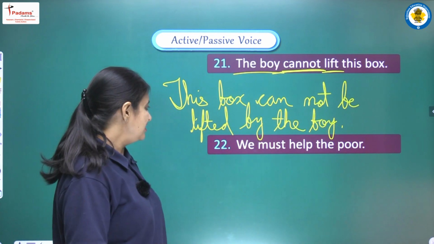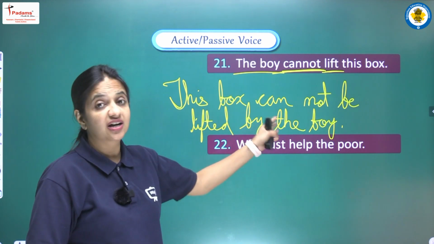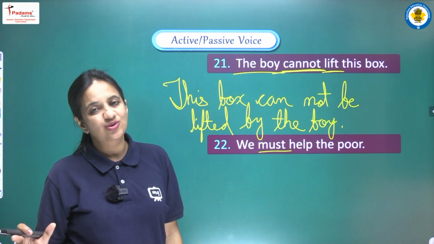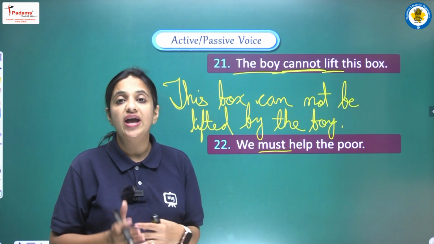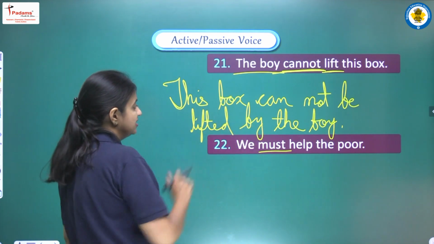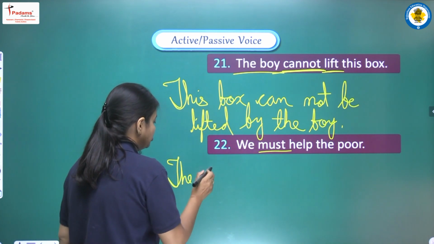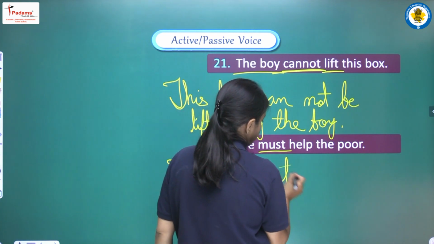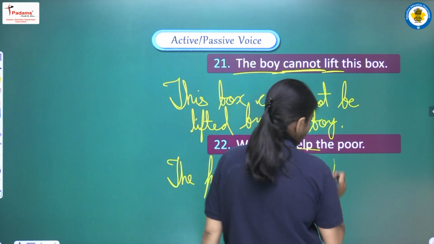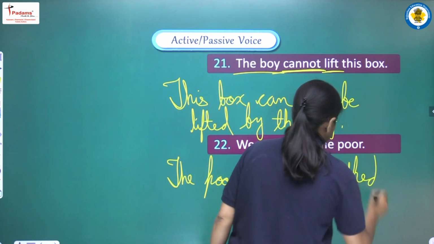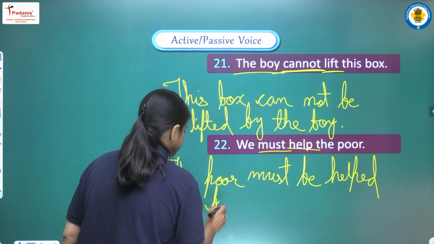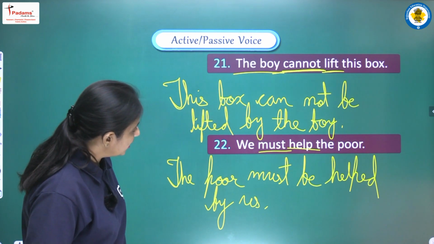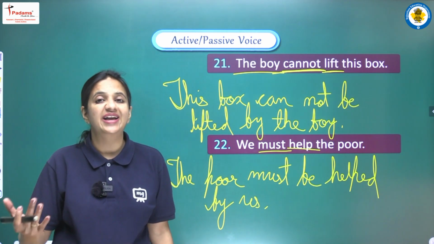Yes. Next sentence, we must help the poor. So yes, must again is one of the modal auxiliaries. So we have to follow the rule. According to that we have to add be with the modal. So what is the object here? Object here that is given to us is the poor, must be, third form helped, by us. So complete sentence here will be the poor must be helped by us.